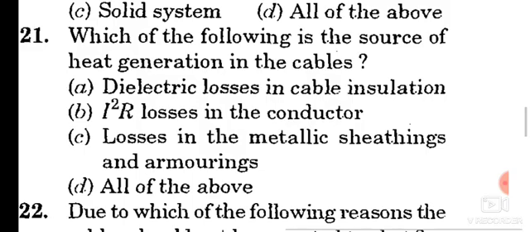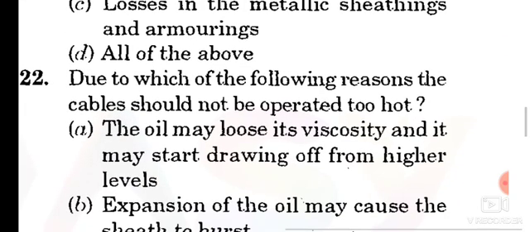Losses in the metallic sheaths and armoring. Yes, definitely it also produces heat surrounding the cable. So all the options are correct, and option D is the exact correct answer. So why is heat generated in cables? Because of dielectric losses in the cable insulation, I squared R losses in the conductor, and losses in the metallic sheaths and armoring. These are all the sources of heat generation in cables. Move to the next question.